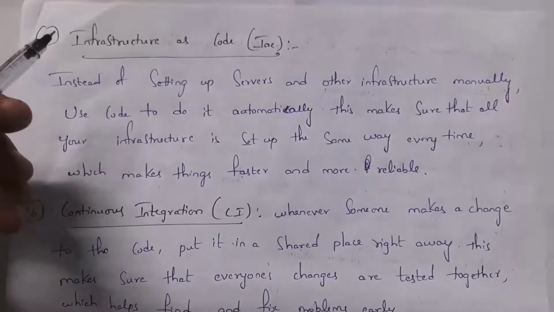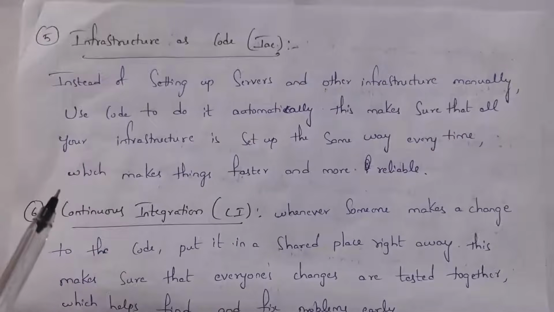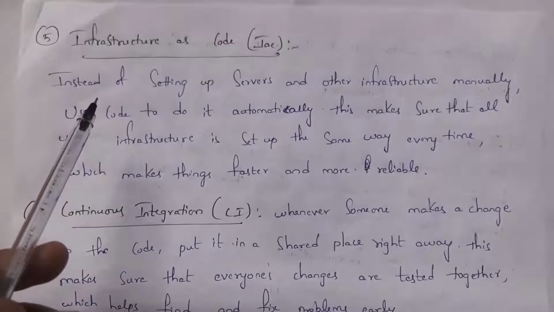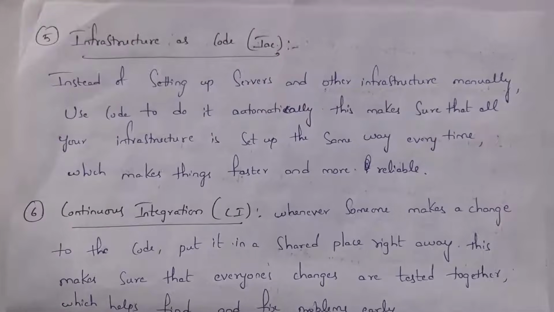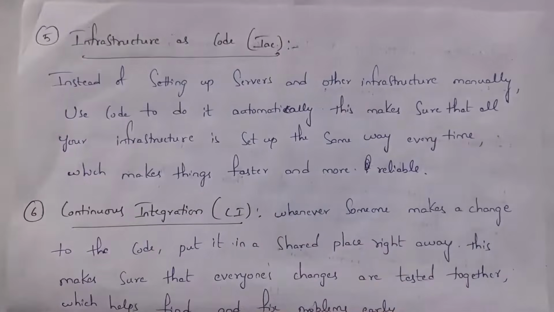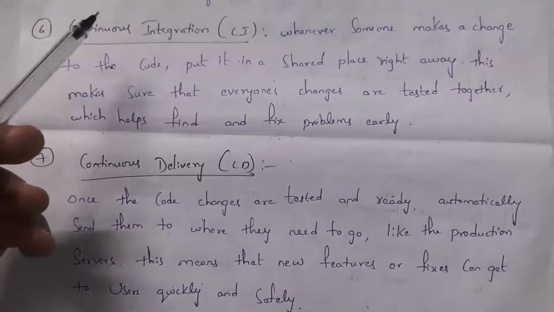The fifth one is infrastructure as code. Shortly we call it IaC. In order to place any software on a server, at first they need to configure that server. So they will use some automation tools to configure the server instead of doing it manually. Instead of setting up servers and other infrastructure manually, they will use automation tools to configure the server. So work will complete much faster. The sixth one is continuous integration.